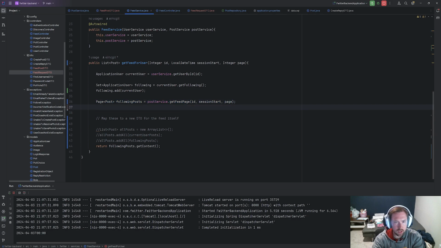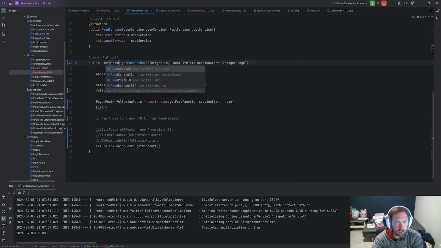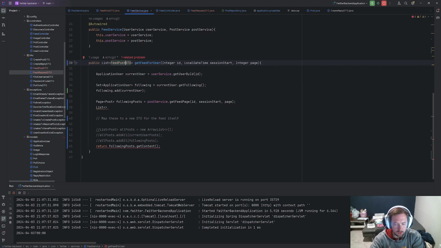So now I guess what we go ahead and do is we'll say list of. So now we want to, instead of returning a list of posts for get feed for user, we actually want to go ahead and return a feed post DTO. And let's go ahead and import this. So now there's going to be several things that we need to do.